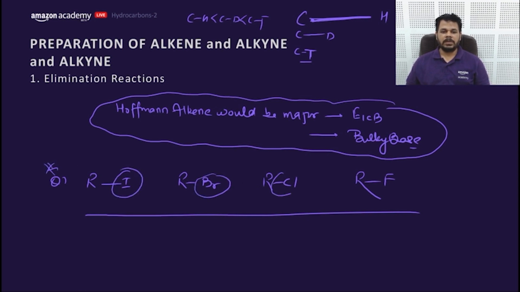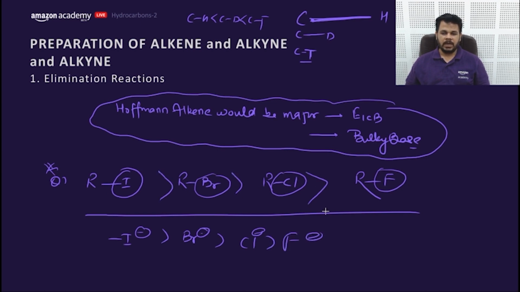I, Br, Cl or F, which would be removed easily? Yes, because of the leaving group tendency, I minus is a better leaving group compared to Br minus, then Cl minus and then F minus. This would be the order which we should discuss. Getting my point? Clear?